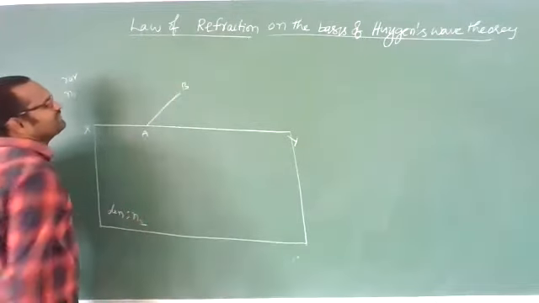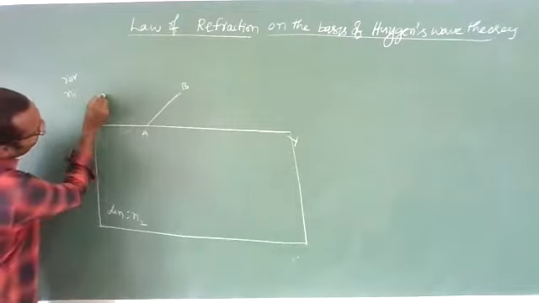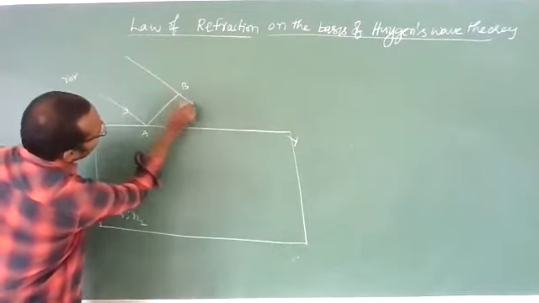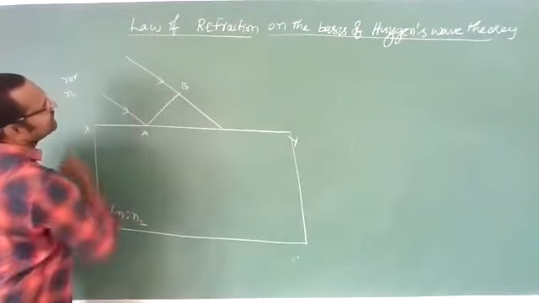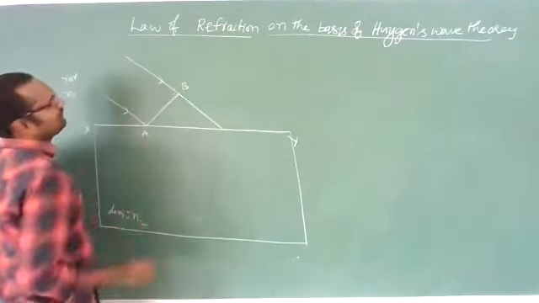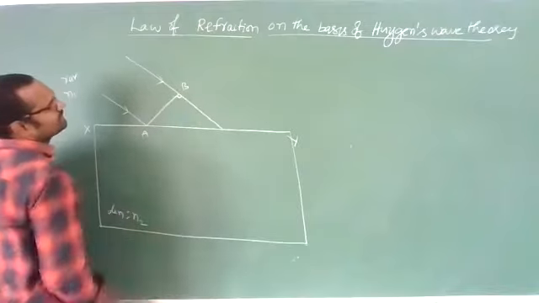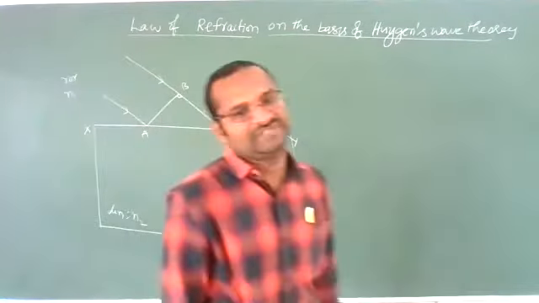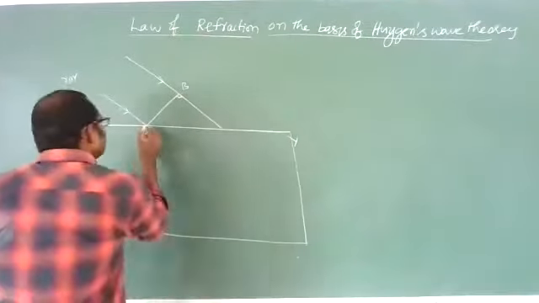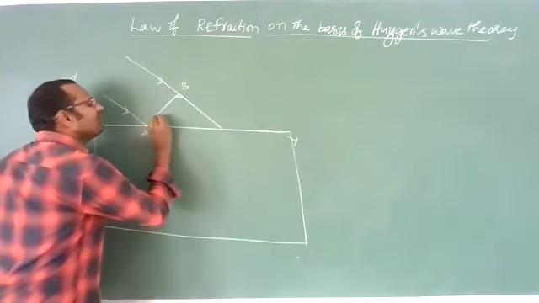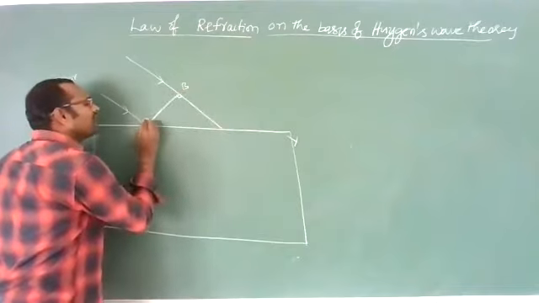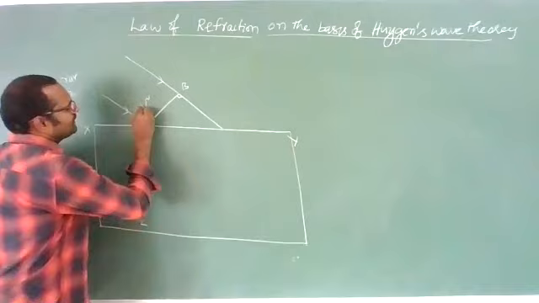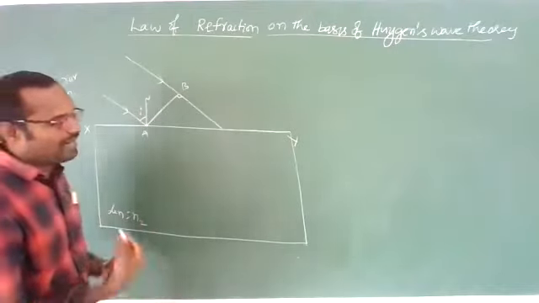AB is the wavefront which is incident. Then the rays of light for this will be like this. This is an incident ray, and this is one more incident ray I am taking. You know this angle is 90 degrees, and this angle is also 90 degrees. Now if you draw a normal here, this will be the angle of incidence.